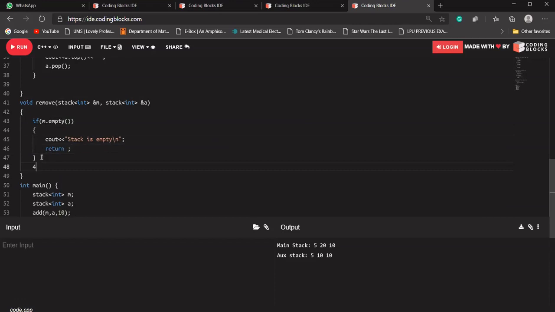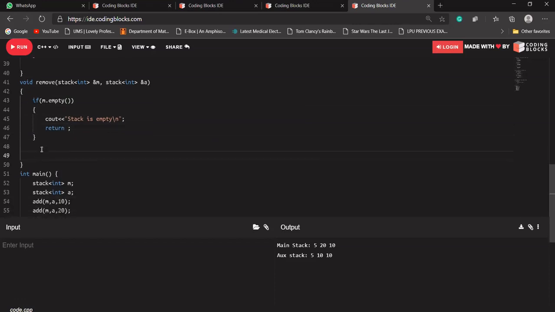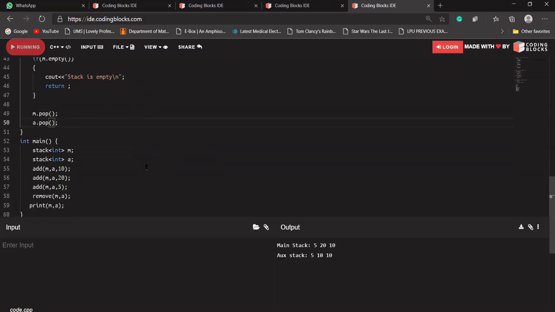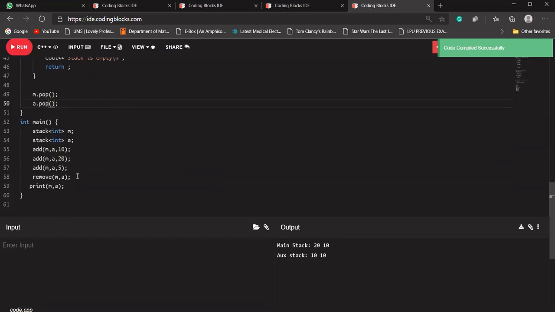Else, if the stack is not empty, it should do m dot pop, and it should do a dot pop. Let's see. If I'm calling my remove here, what is it doing? It is removing 5 from the main stack as well as 5 from the auxiliary stack.